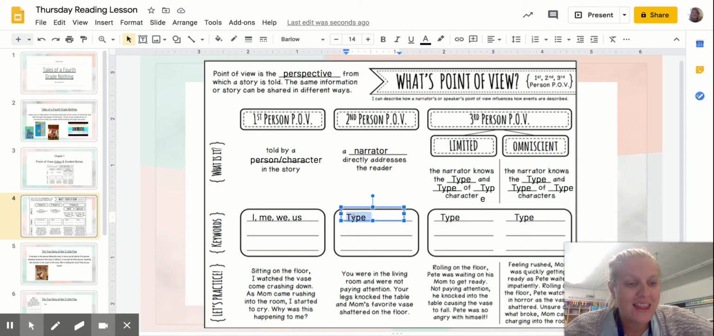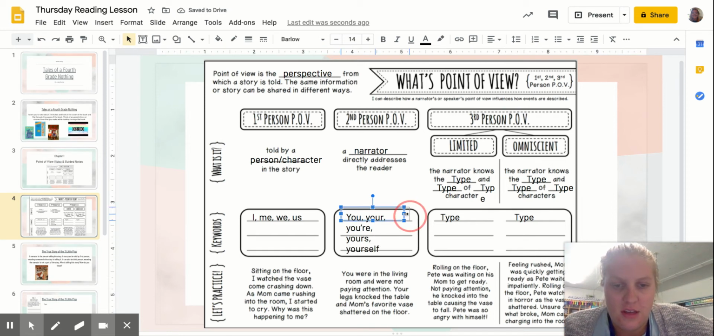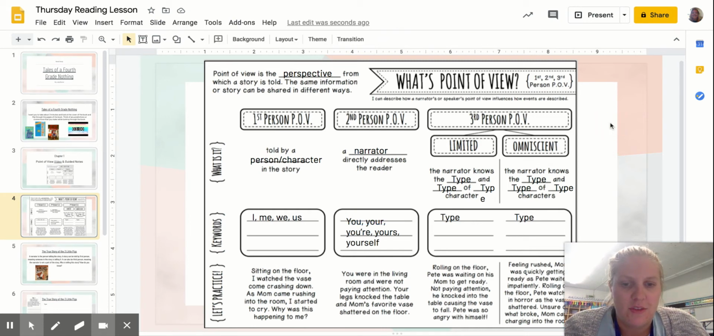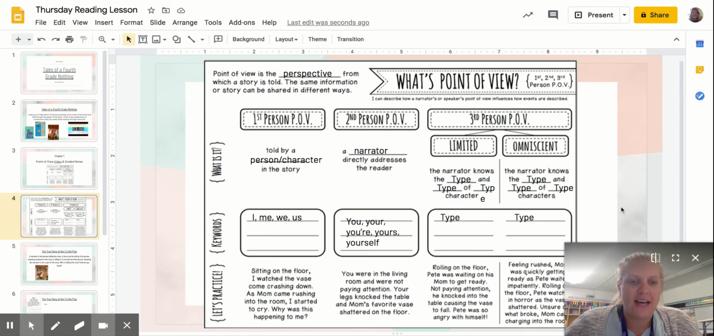So some words that they use to show second person point of view is you, your, yours, and yourself. So if you see words like you or your, it's going to be second person point of view. Okay, go ahead and pause if this is too fast.